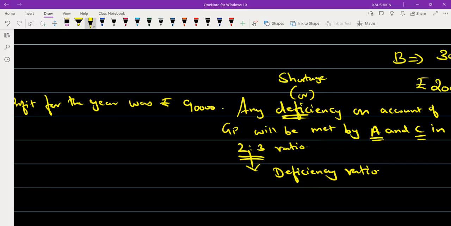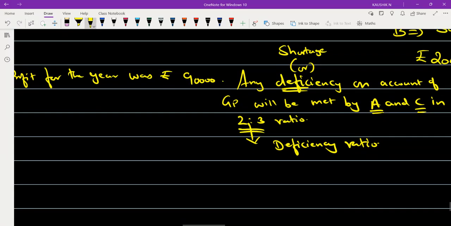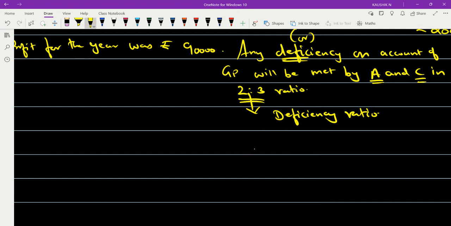So in our example, we found that 20,000 is deficient. Now this 20,000 will be borne by partner A and partner C in 2 is to 3 ratio. That means 20,000 into 2 by 5, and 20,000 into 3 by 5.